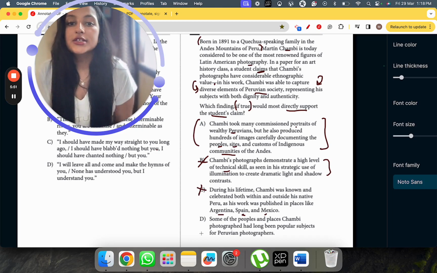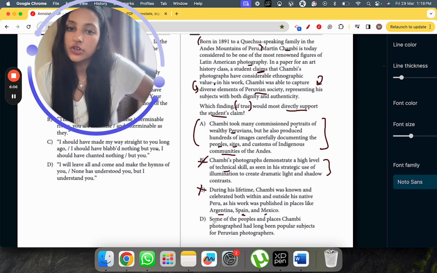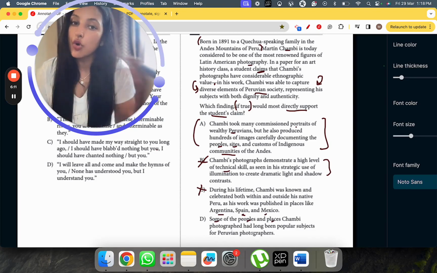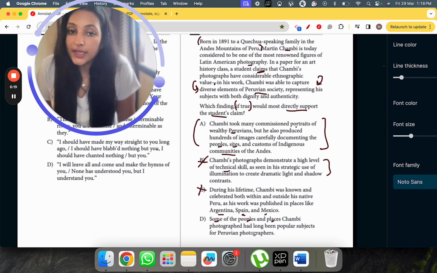Let's go to D. Some of the peoples and places Chambi photographed had long been popular subjects for Peruvian photographers. So this talks about the subjects of Chambi's photographs, and remember, it's only talking about some of the people and places that he photographed. It's not talking about the overall view of his photographs. What kind of people or places he chose is not relevant.